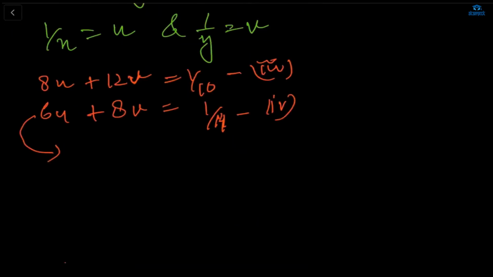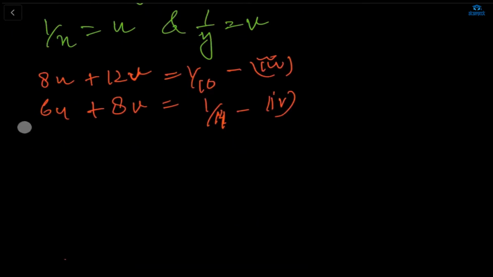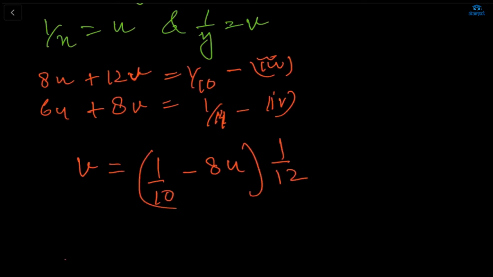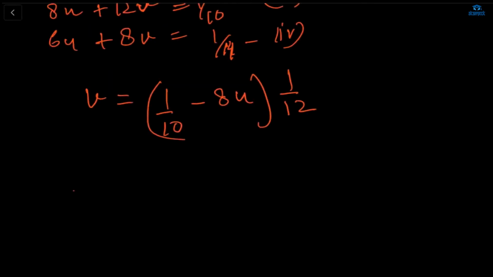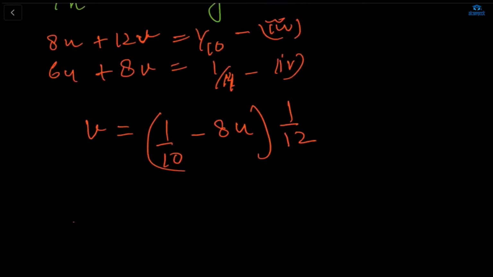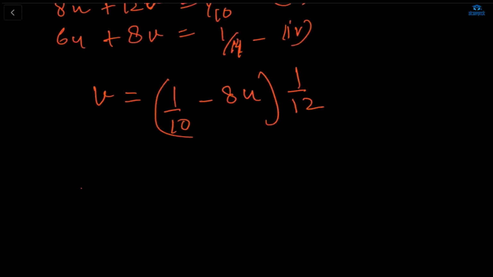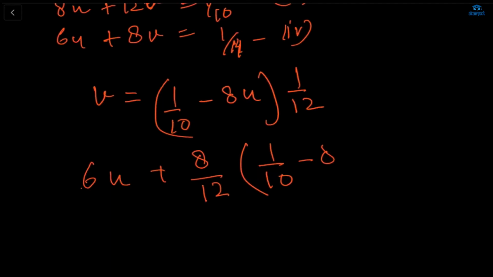So we are going to eliminate v. For v, if we go for it, v is equal to 1 upon 10 minus 8u, and this 12 is going to divide, so 1 upon 12 it will be. That is the v value. Now you can cancel also, or let it be like this, and we put this value of v in the second equation. So that is 6u plus 8 upon 12, with the complete v value 1 upon 12 minus 8u, is equal to 1 upon 14.